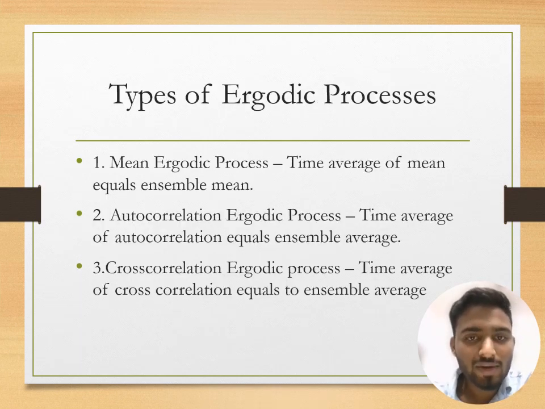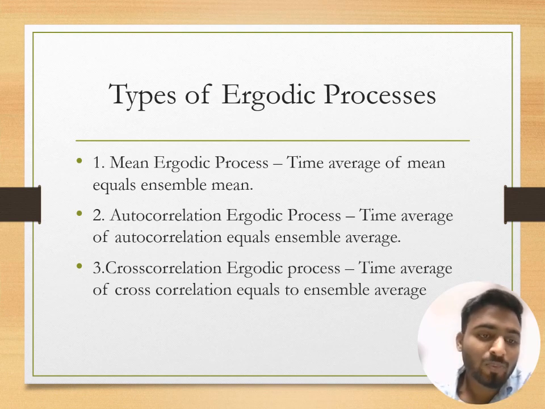Types of ergodic process. First one, mean ergodic process: time average of mean equals ensemble mean. Autocorrelation ergodic process: time average of autocorrelation equals ensemble average. Cross correlation ergodic process: time average of cross correlation equals ensemble average.